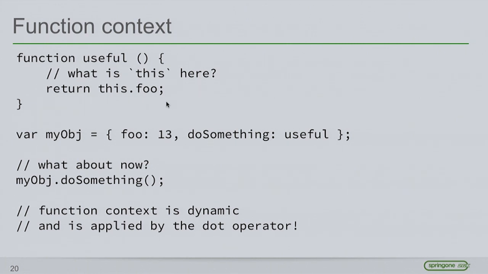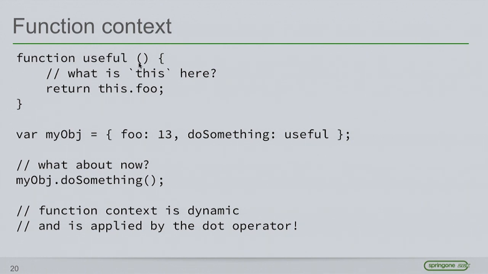Function context in JavaScript is dynamic. It is not static. It's not how you declare the function, it's how you use the function that the context is determined. This is one of the conflicts between object-oriented programming and functional programming. This dynamicness is not an aspect of all functional languages, but it's an aspect of the dynamic functional languages.